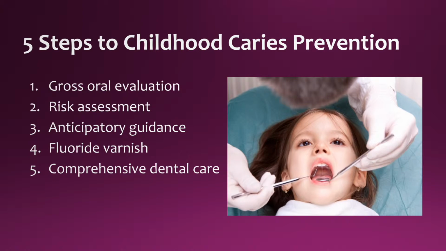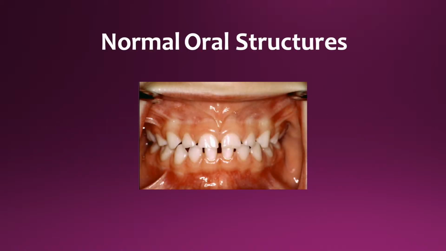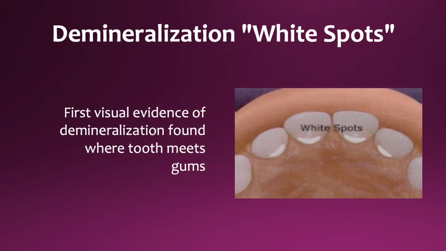Primary care medical providers cannot diagnose dental disease, but they can identify abnormalities. Providers should document in the chart what state the teeth are in. Here are normal oral structures, nice white teeth and good spacing and nice pink gums. Here you see white spots where the tooth meets the gums of the maxillary central and lateral incisors. This is the first sign of the caries process. At this point, fluoride will stop the caries process if good oral care is also adopted.